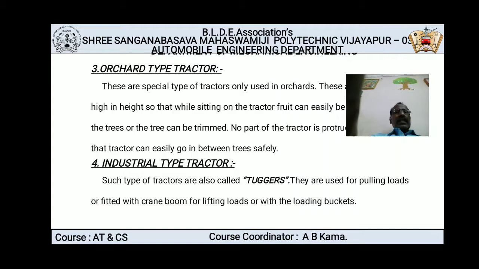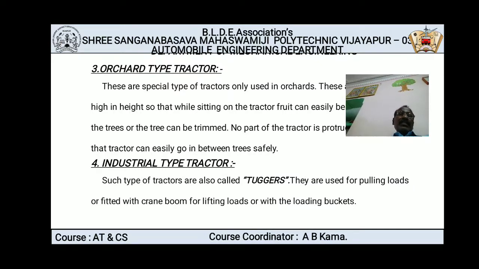As I have already told, these are used for industrial work, for pulling heavy loads, or these kinds of tractors are fitted with buckets or lifting cranes or booms by which we lift very heavy loads, move them with the load, and carry the loads and shift them to another place also.